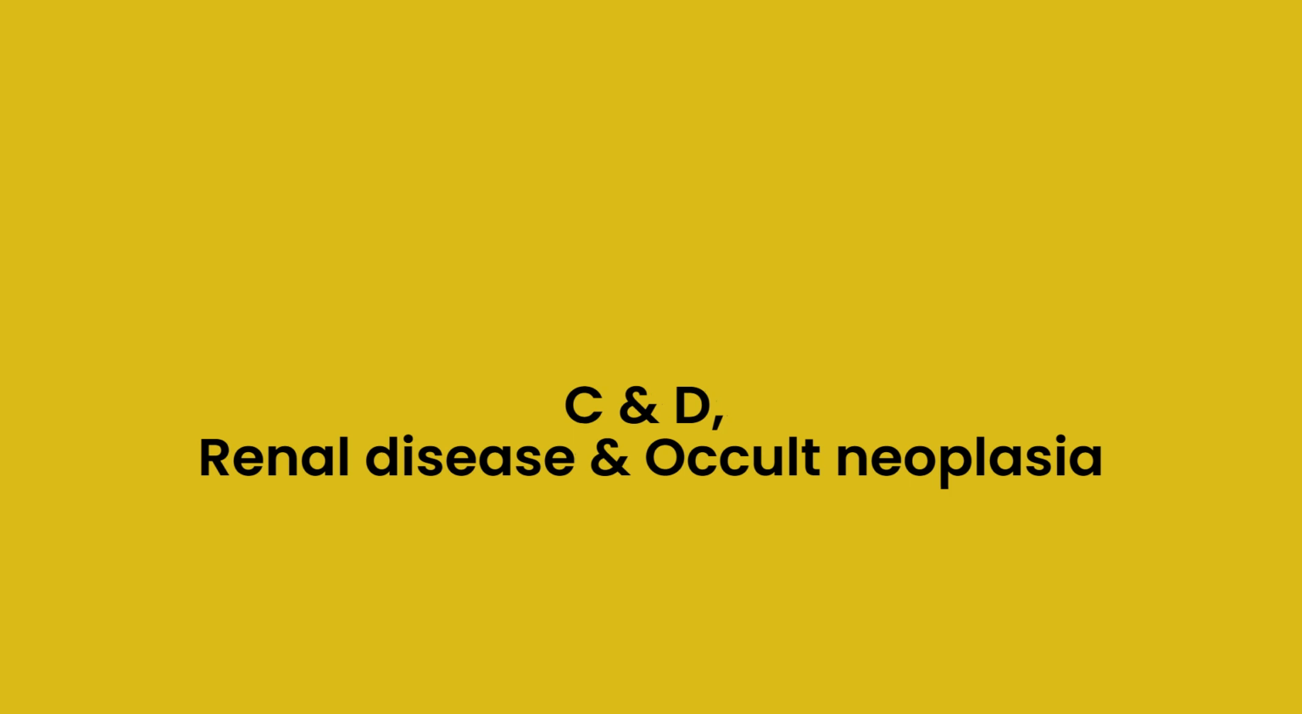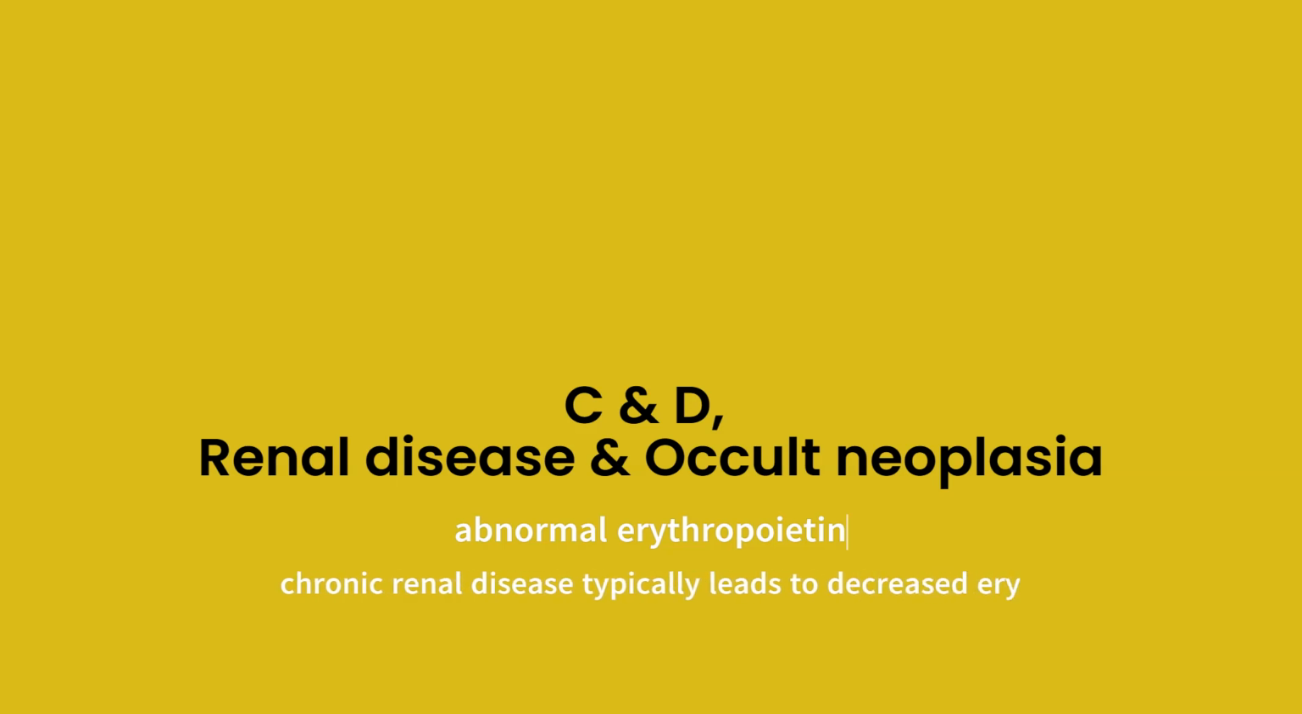C and D. Renal disease and occult neoplasia. Renal disease or occult neoplasia can cause secondary erythrocytosis due to abnormal erythropoietin production by the diseased tissue. Workup will reveal an increased RBC mass and an increased erythropoietin level. However, chronic renal disease typically leads to decreased erythropoietin production.